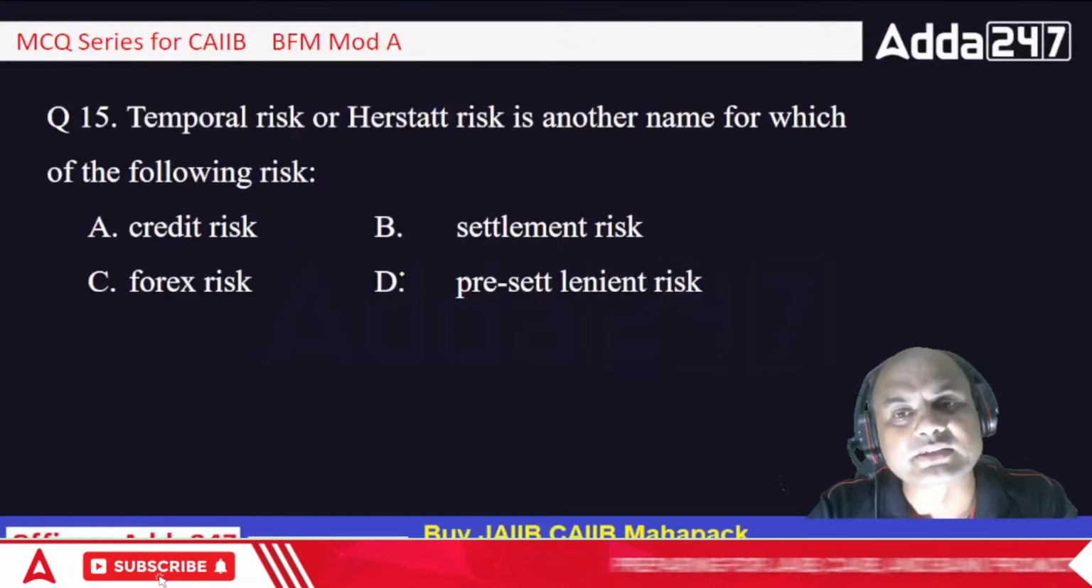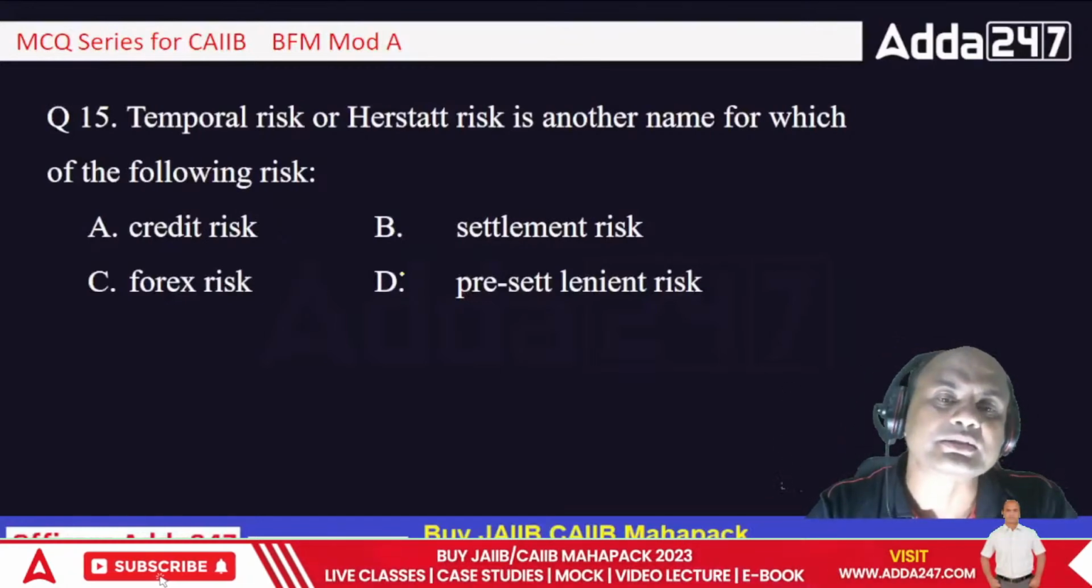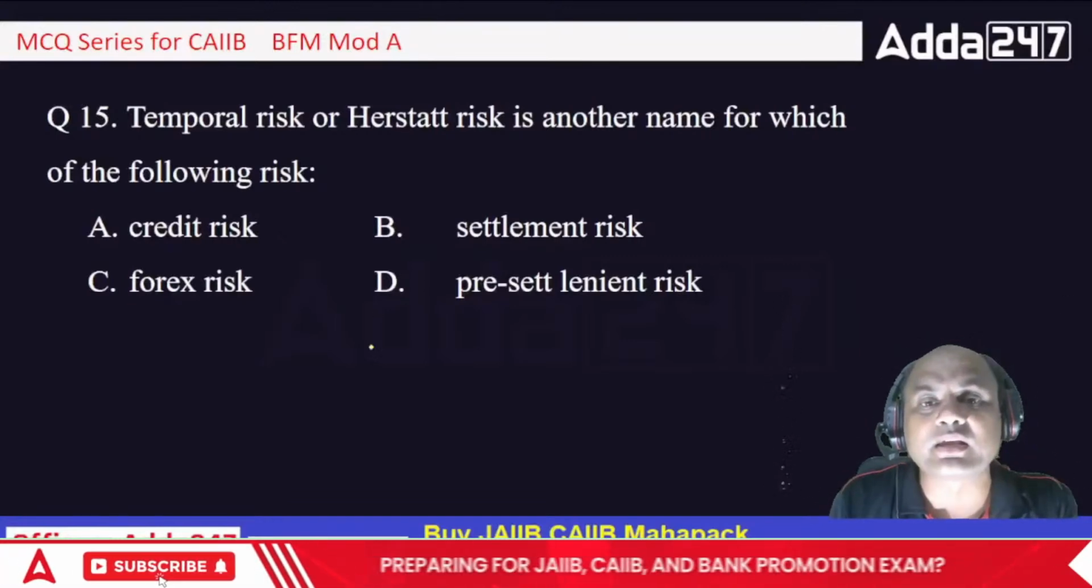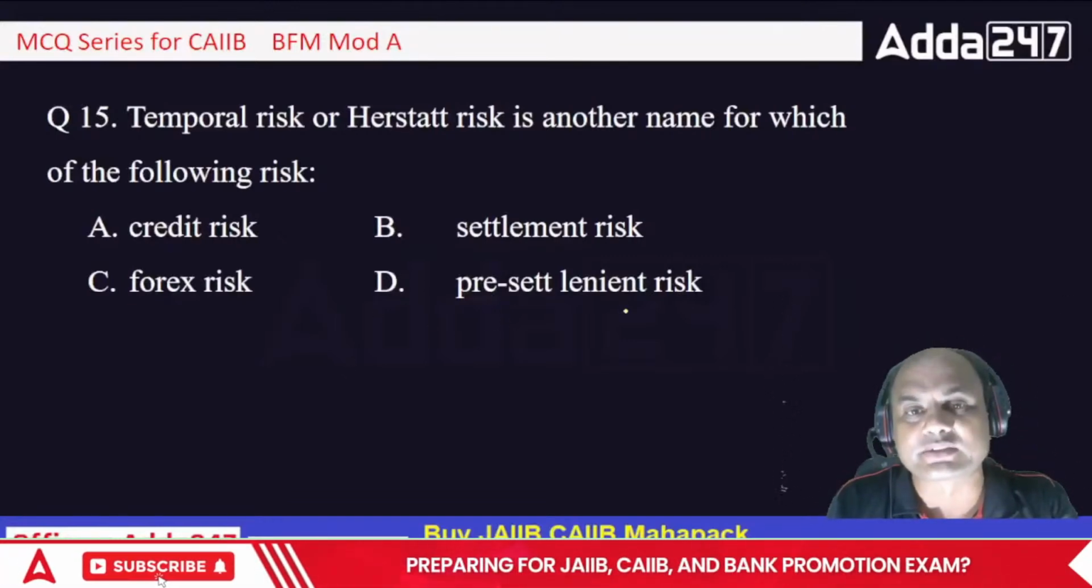Now now we'll do the last question for today. Temporal or Herstatt risk is another name for which of the following risks? Credit, settlement, forex or pre-settlement risk. Okay.